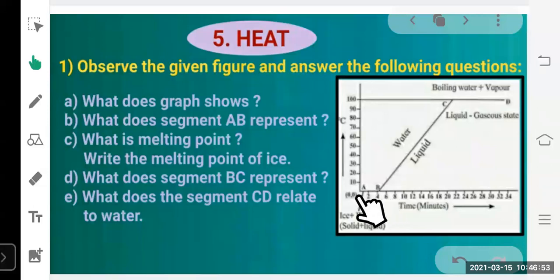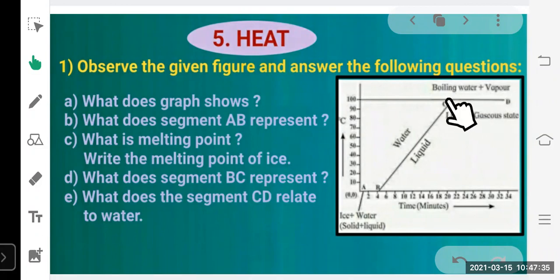Whatever heat we give here is used to change the physical state of ice into water. It is not used to increase the temperature. After that, from B to C, the physical state is liquid, that is water, and the heat supplied is used to increase the temperature of the water till 100 degrees Celsius. As the temperature of water reaches 100 degrees Celsius, there is no further change in the temperature. It is maintained from C to D. It is 100 degrees Celsius maintained.